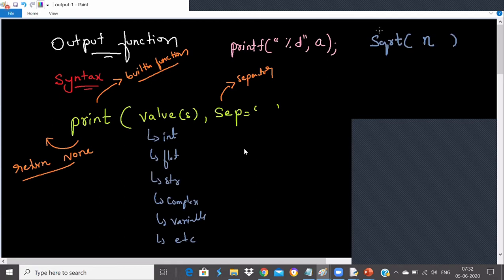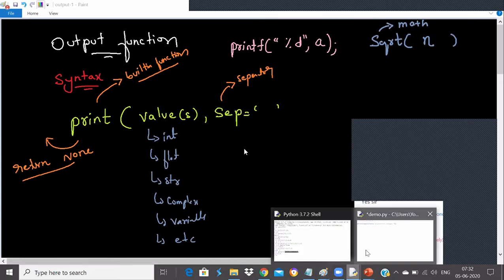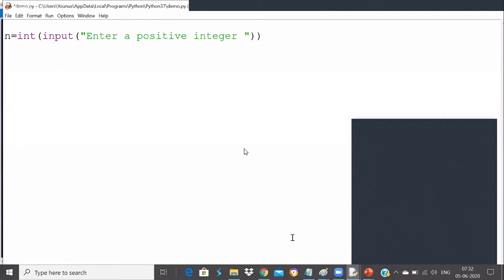But the square root function is available in the math module, and this module is not imported by default. So you have to import this module first of all. The syntax is, you are learning now how to import any module in Python. So with this example, you are learning two things. One is you are exploring new functions, because in every program we will learn something new.